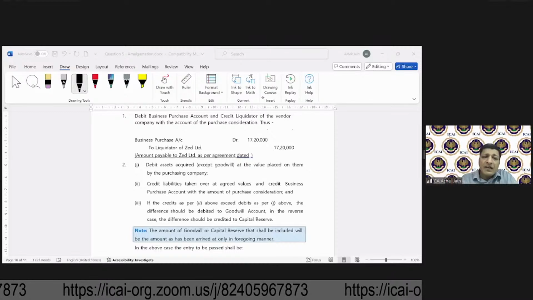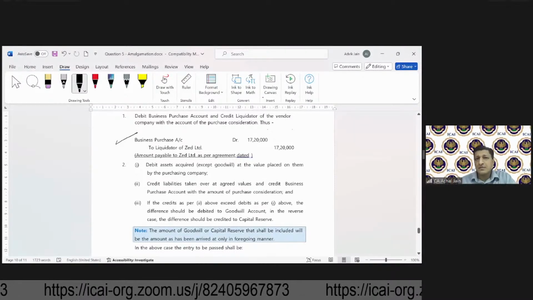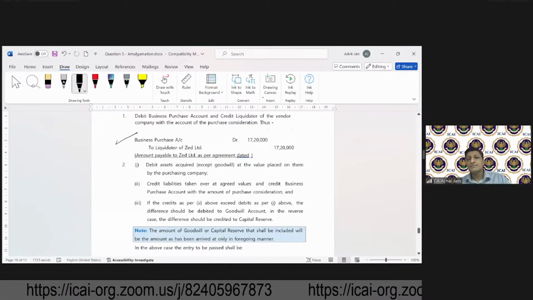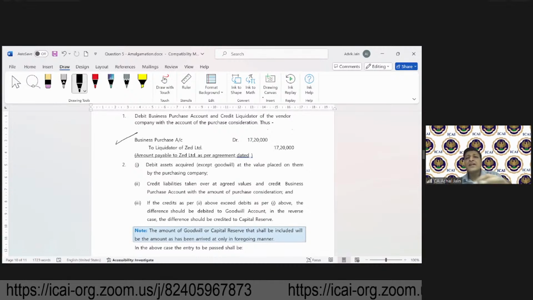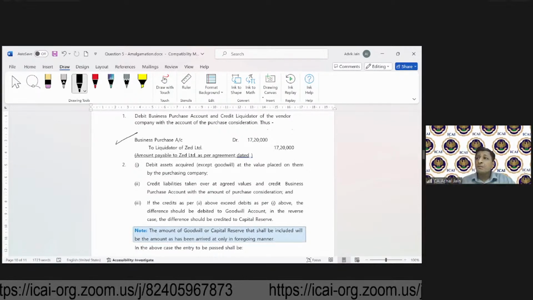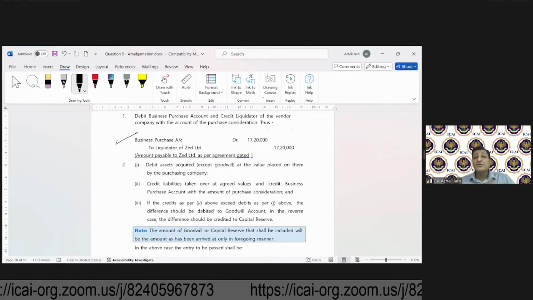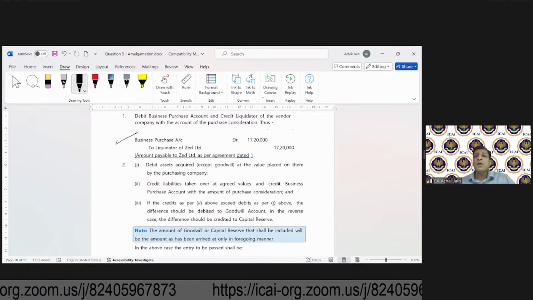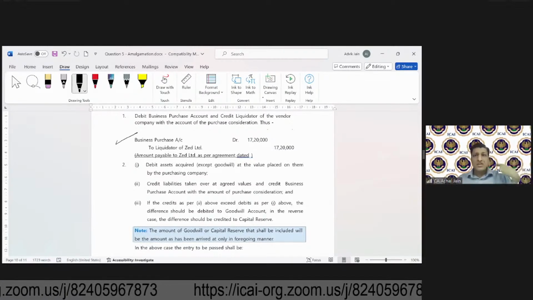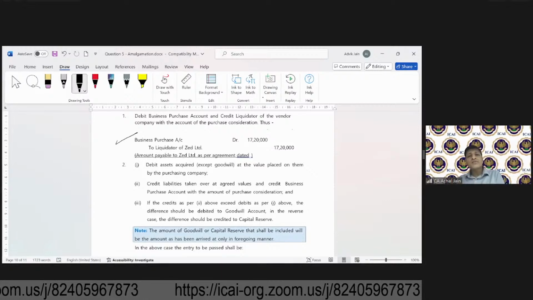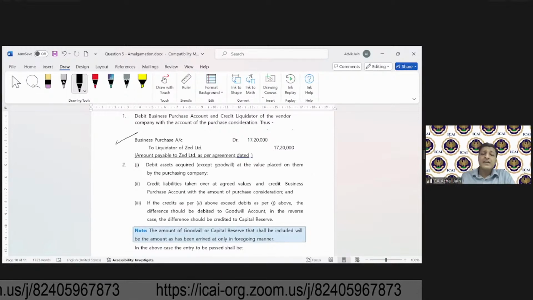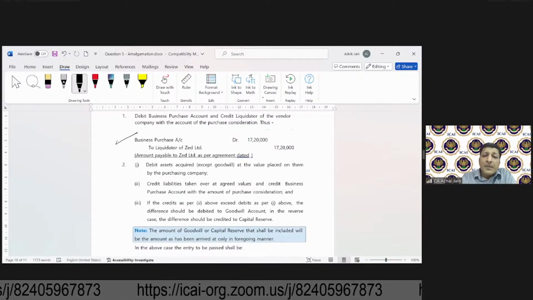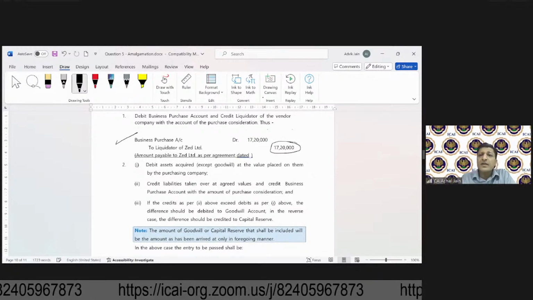Okay, so now what is the first accounting entry Y will pass? Y will say business purchase debit to liquidators of Z Limited. Why? Because this is a liability which Y Limited will be required to pay. But where does this amount go? This consideration will go to the shareholders of Z Limited. Now you may be thinking that this amount is payable to shareholders of Z Limited.